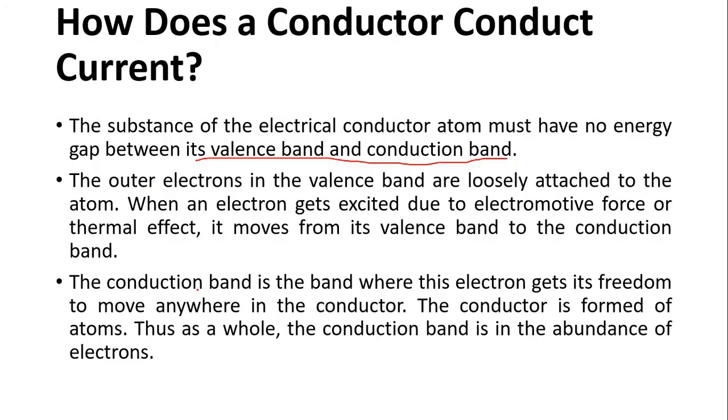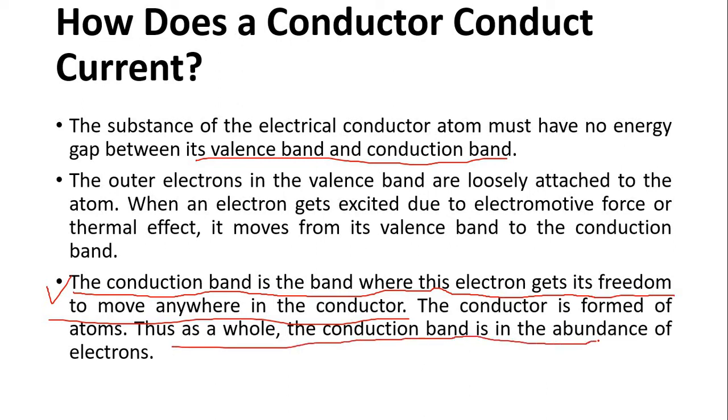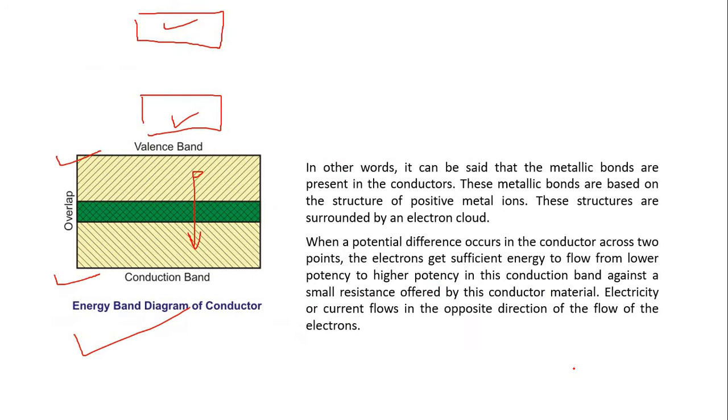The conduction band is a band where this electron gets its freedom to move anywhere in the conductor. Please remember this point. The conduction band is a band where this electron gets its freedom to move anywhere in the conductor. The conductor is a form of atoms. Thus, the whole conduction band has an abundance of electrons. That is, the conduction band has a large number of electrons.